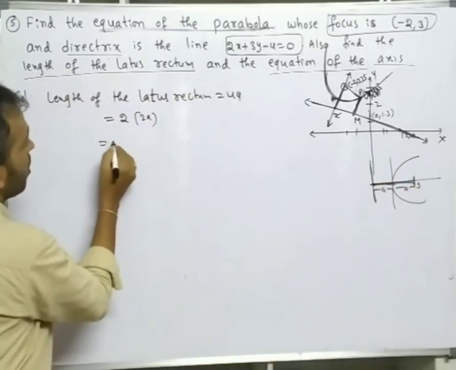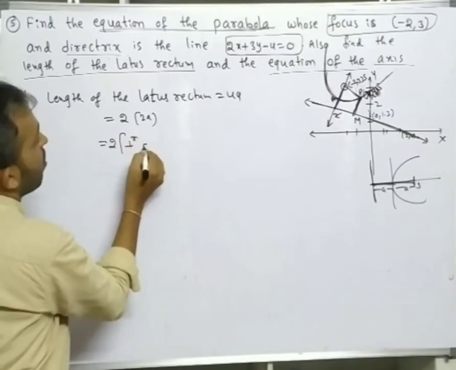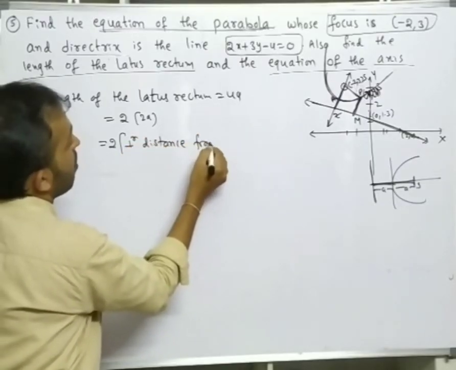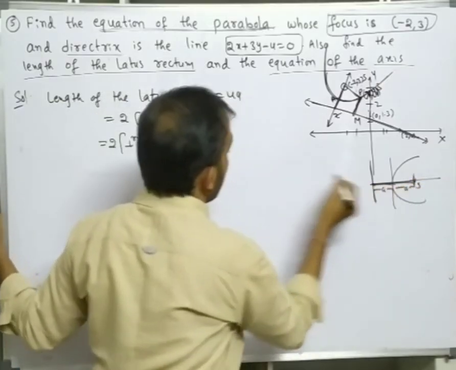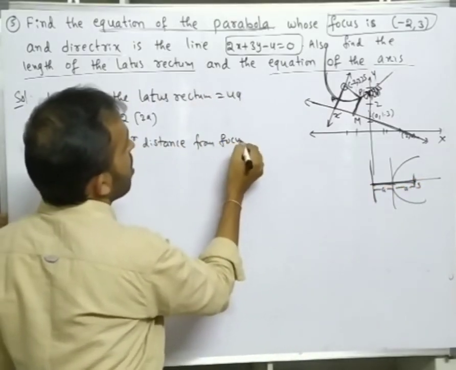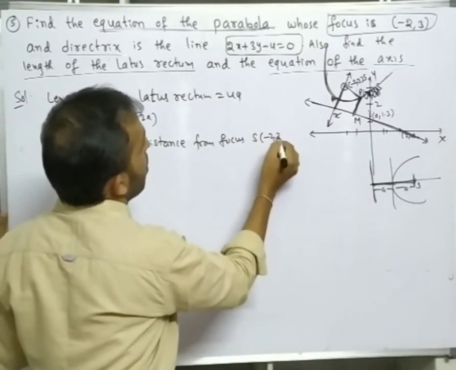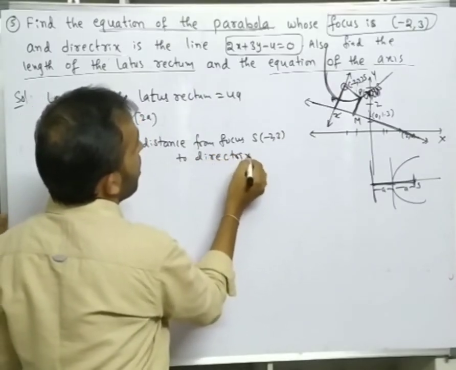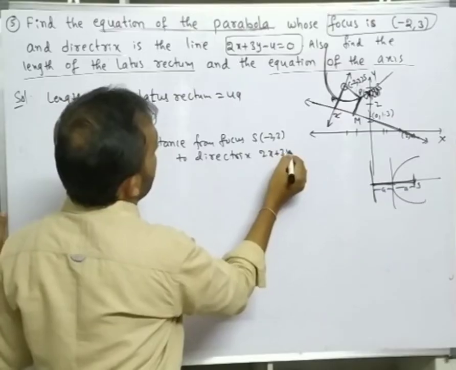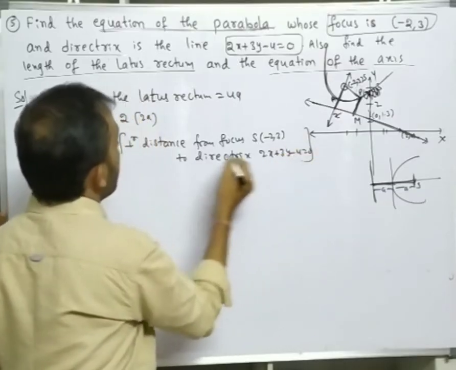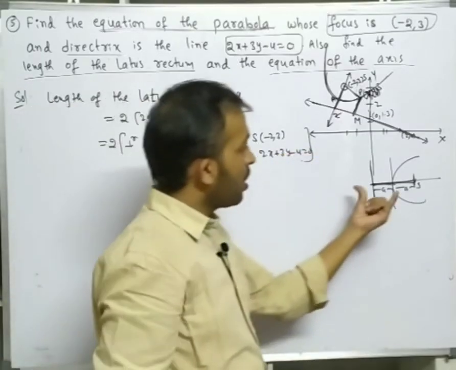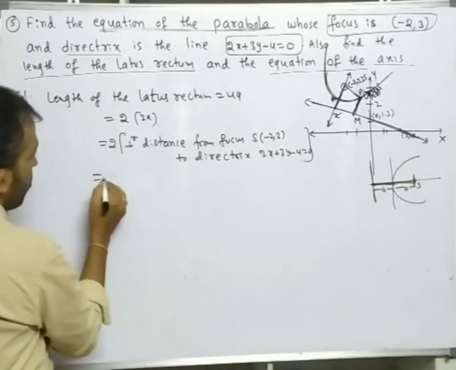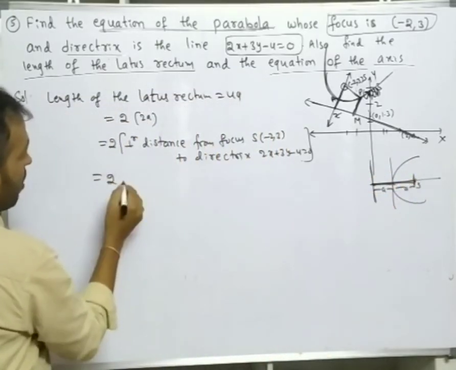So that is nothing but the perpendicular distance from the focus to the directrix. What is the directrix here? 2x plus 3y minus 4 is equal to 0. So 2a is nothing but the distance between focus and directrix, right? So use that concept, an important concept here.